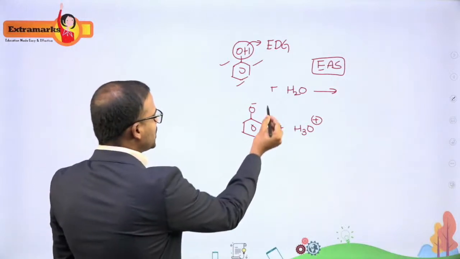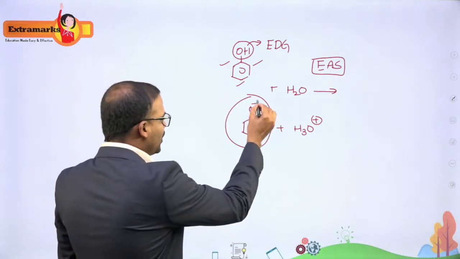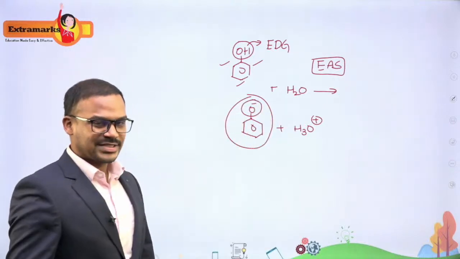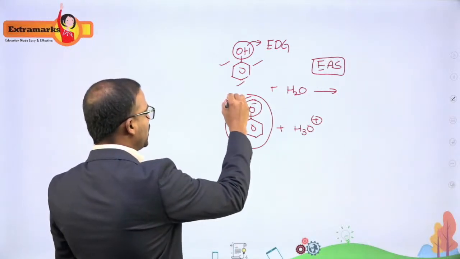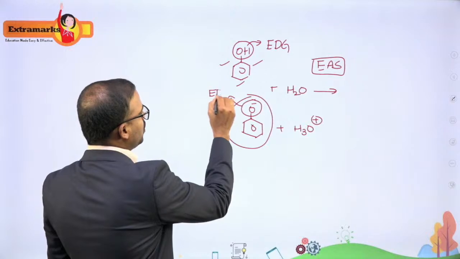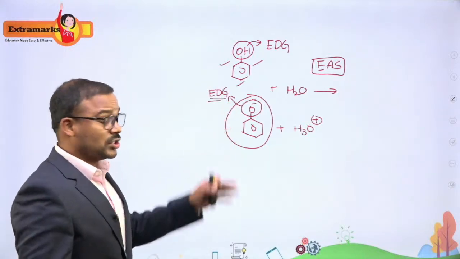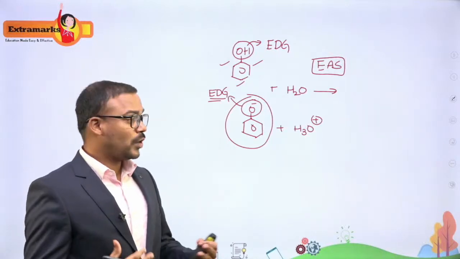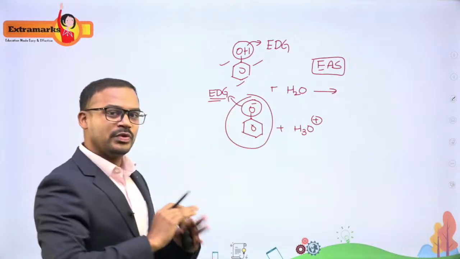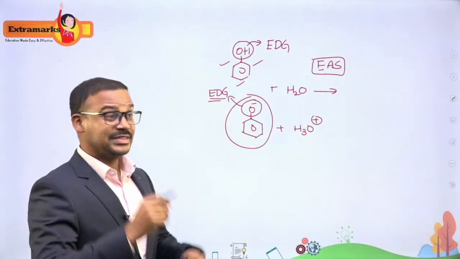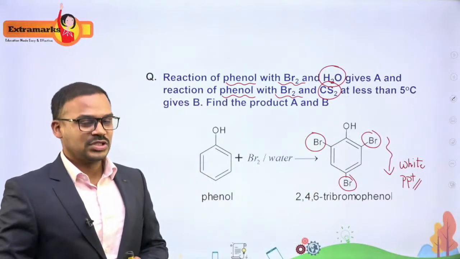Now if you look at this particular ion, the phenoxide ion, and observe carefully the O minus, the oxide ion here, it is a highly electron dense group. As I have already told you, electron donating groups will increase the electrophilic substitution. This is so powerful that it is going to substitute all its positions. It means all the ortho and para positions will be completely filled with the electrophiles. That is the reason why we see the tri-substitution, not the mono-substitution.